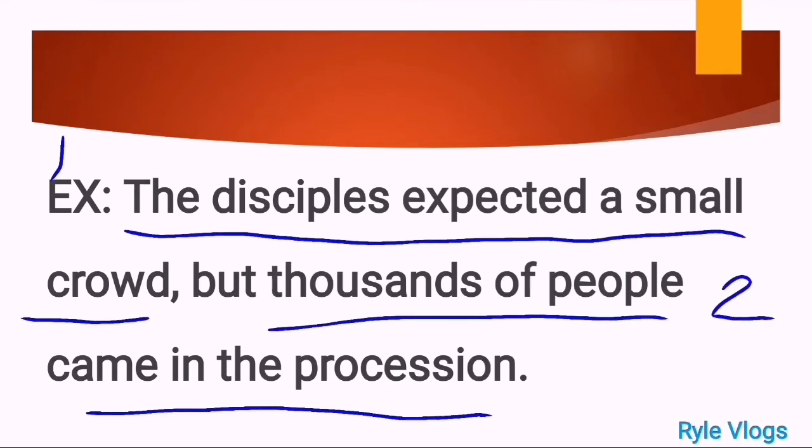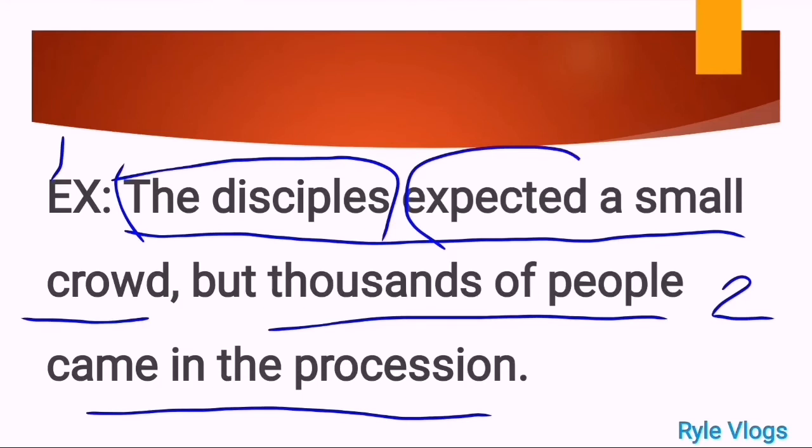Okay, the second part. Now, the disciples expected a small crowd. Do you think this part has a complete thought? Very good. We have here the subject, the disciples. This is our subject here. And we also have a verb here that is in a past tense form.